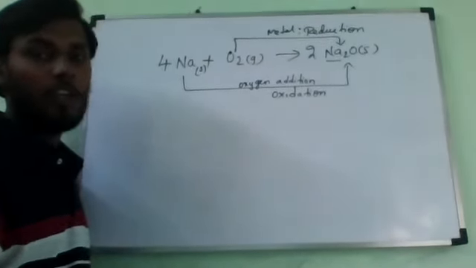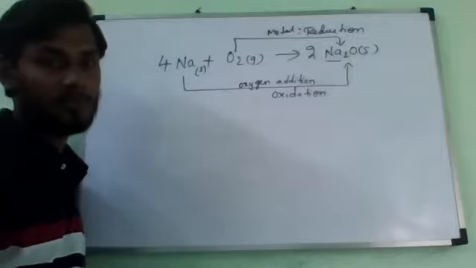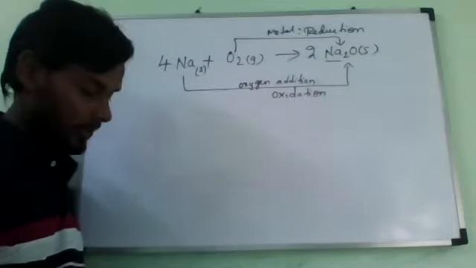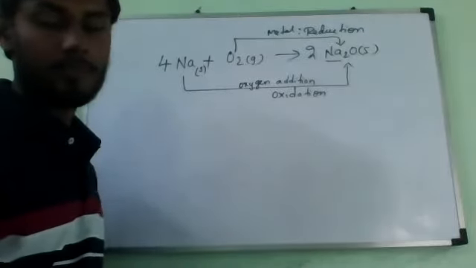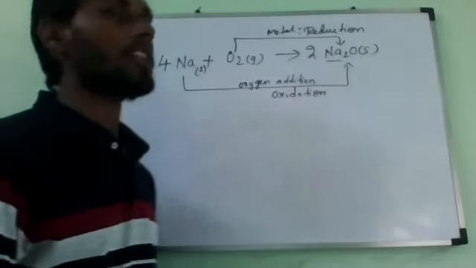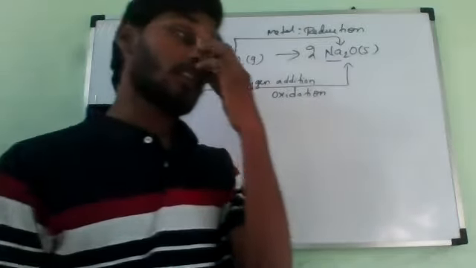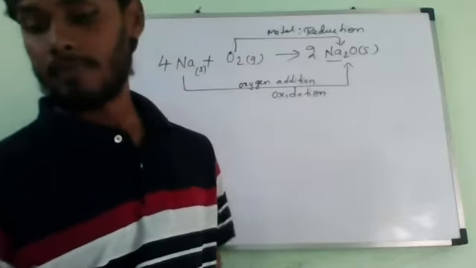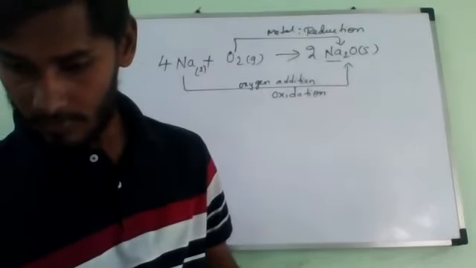How many of you understand this? Yes, sir. Clear? Any doubt? Sir, you said the electron. Removing of electrons, oxidation. Addition of electrons, reduction. Okay? Okay, sir.